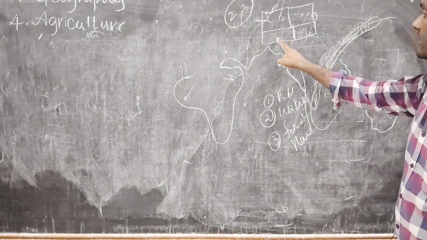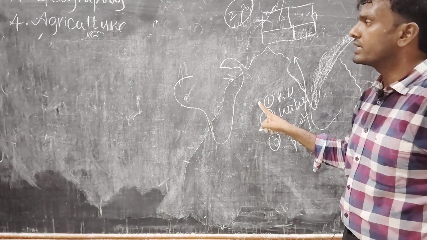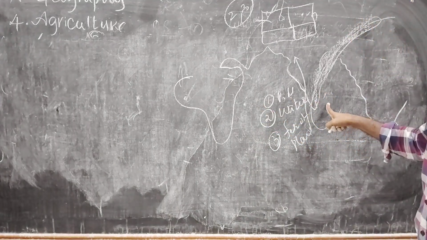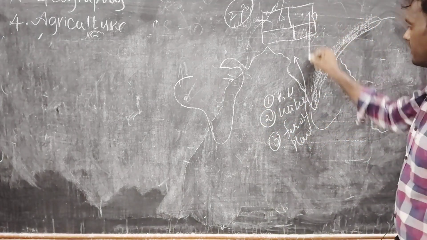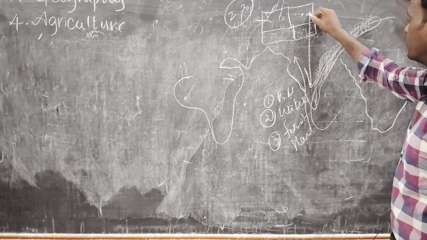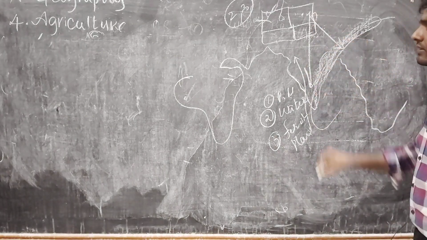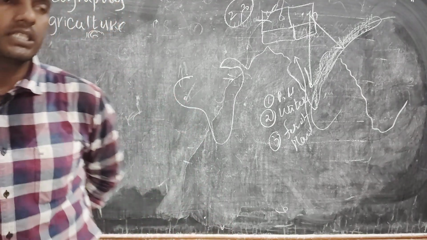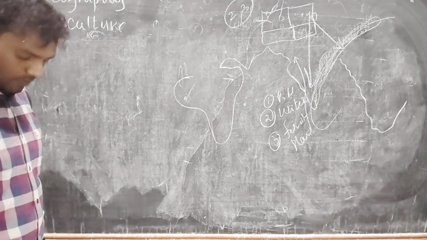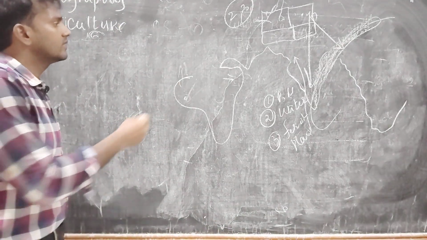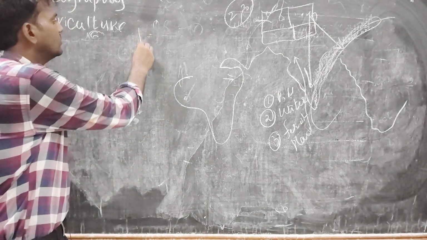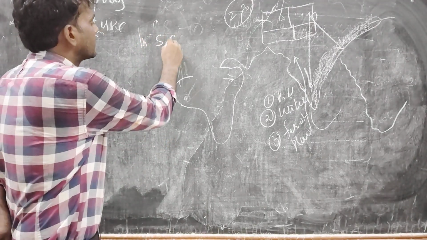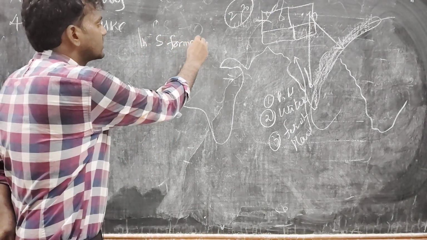That's why this intensive subsistence farming is practiced in the South Central and South Eastern Asian countries. Is it clear? Why? Because the population is very high. To satisfy the needs of the population, they are following intensive subsistence farming. What are the characteristics of the intensive subsistence farming?